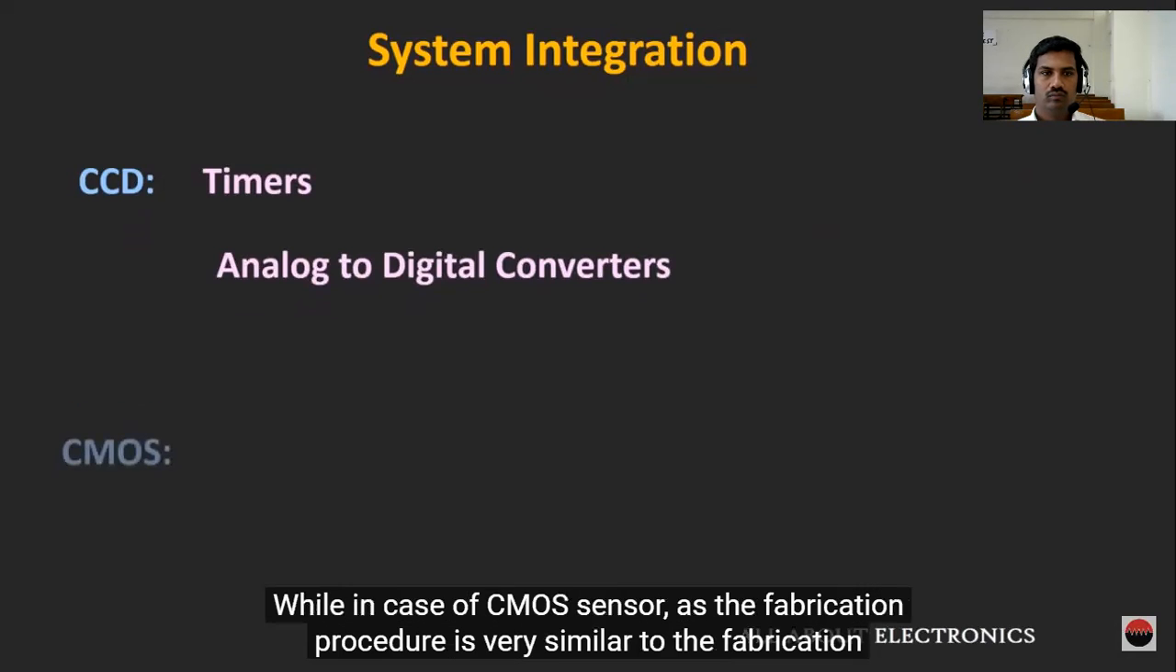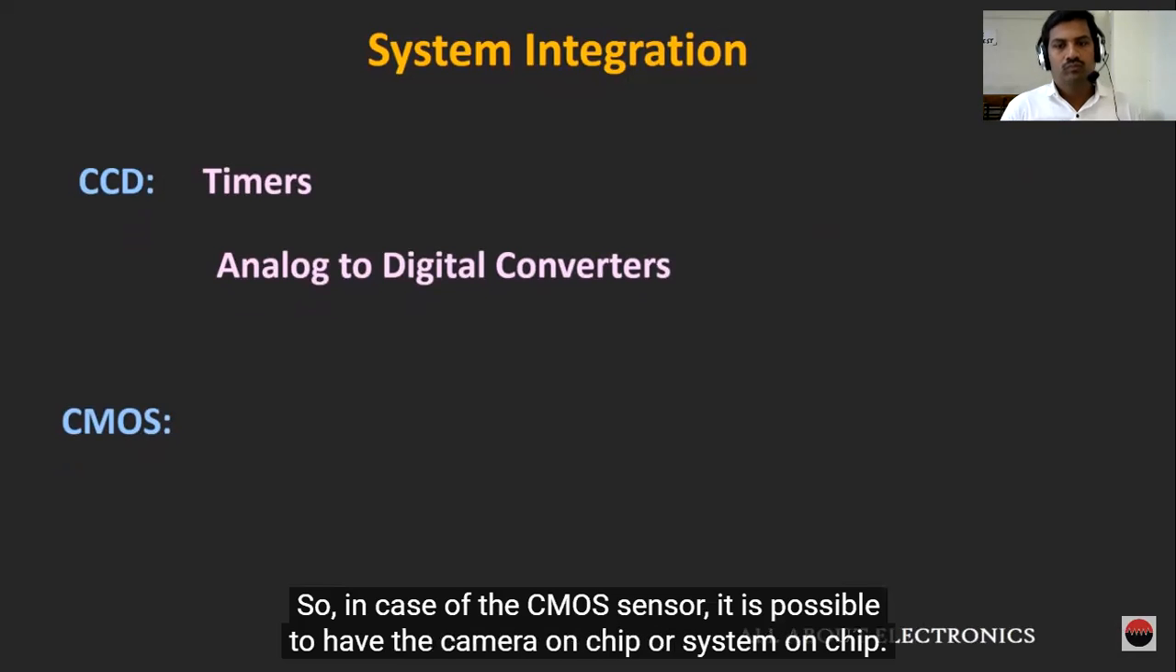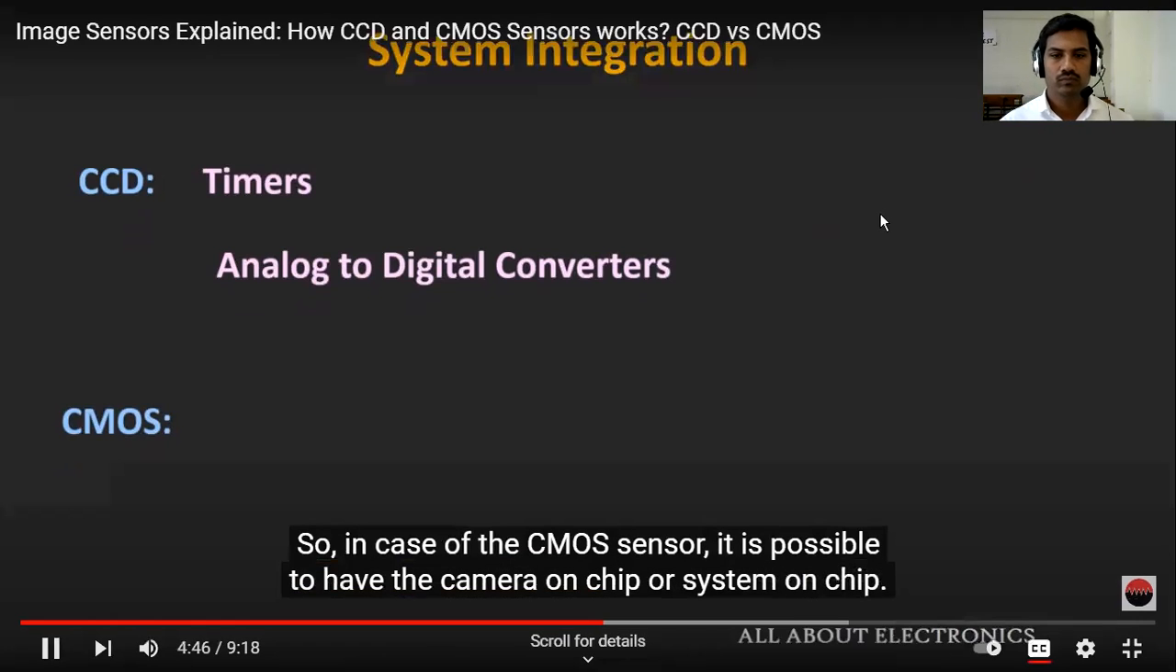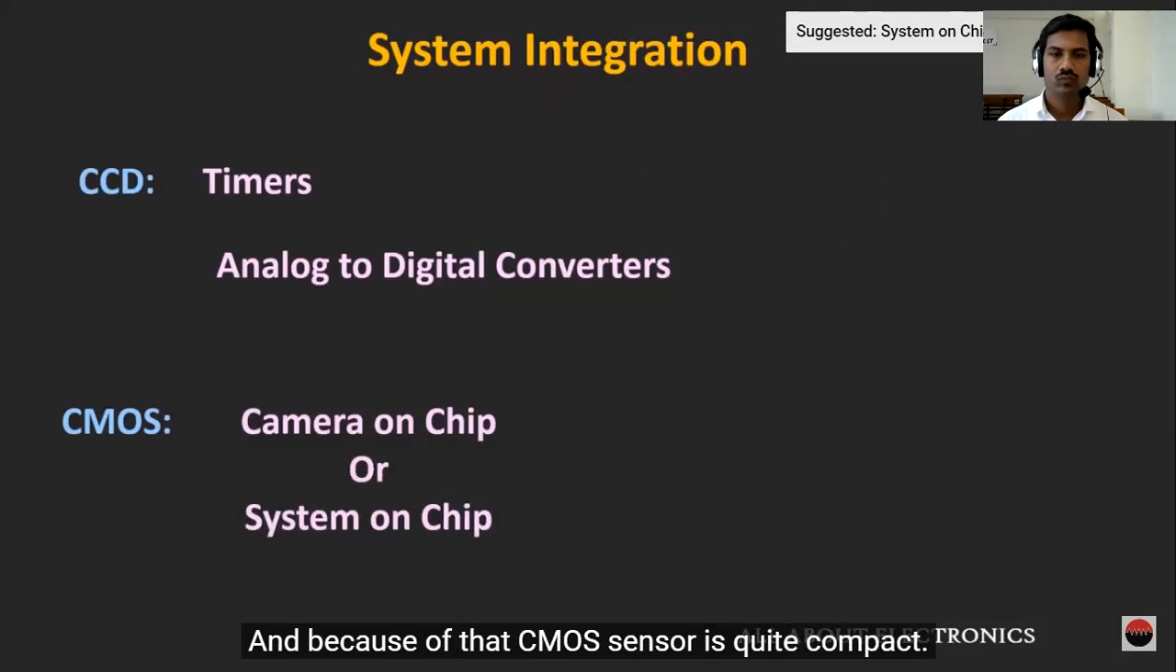While in case of the CMOS sensor, as the fabrication procedure is very similar to the fabrication procedure of the integrated circuit, it is possible to integrate these peripheral components into a single chip. So in case of the CMOS sensor, it is possible to have a camera on chip or a system on chip. Because of that, this CMOS sensor is quite compact.